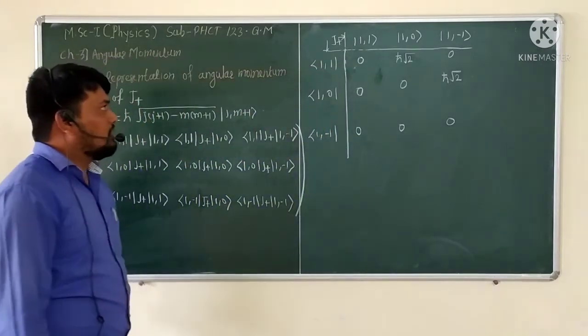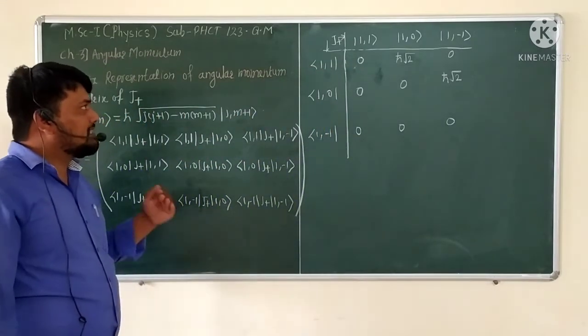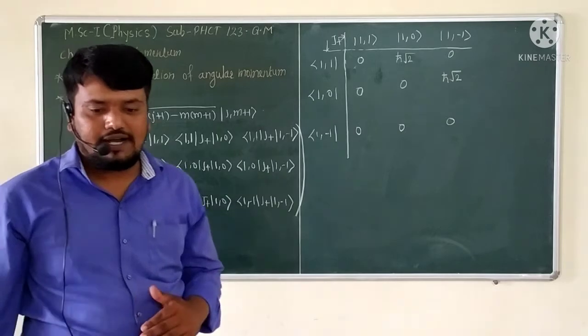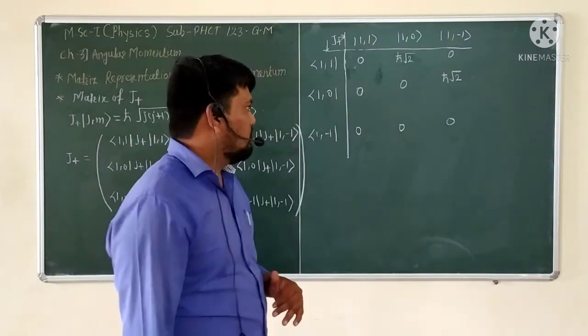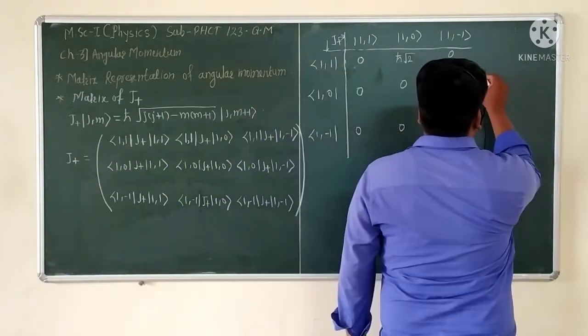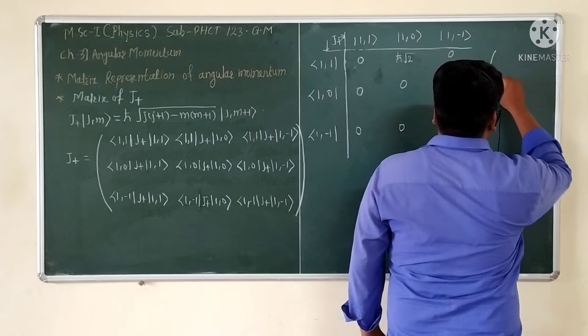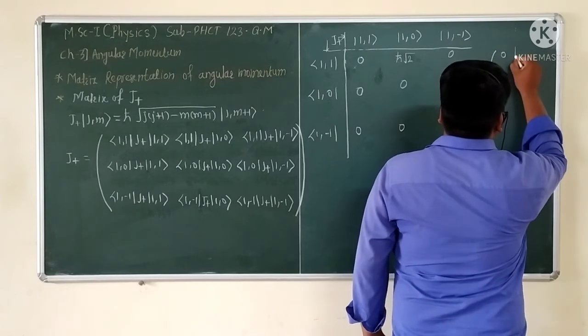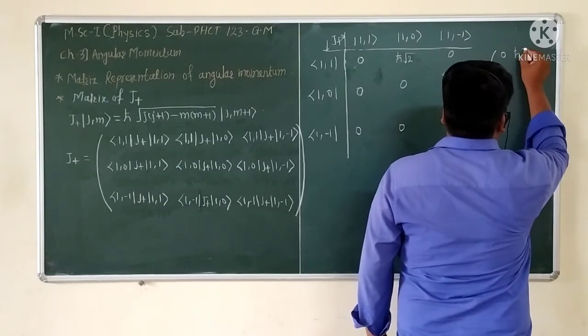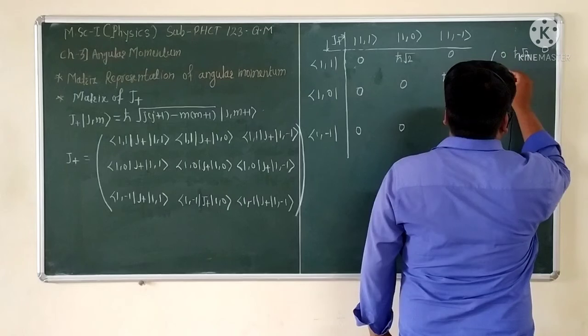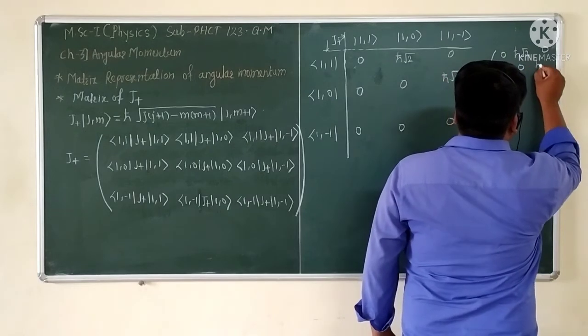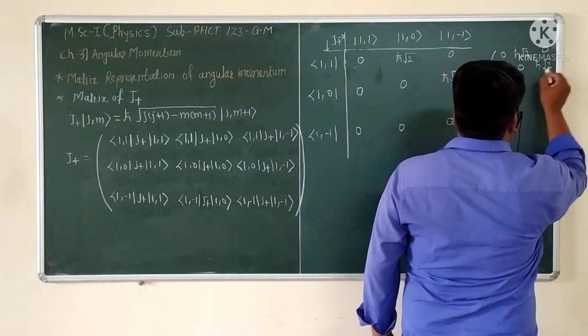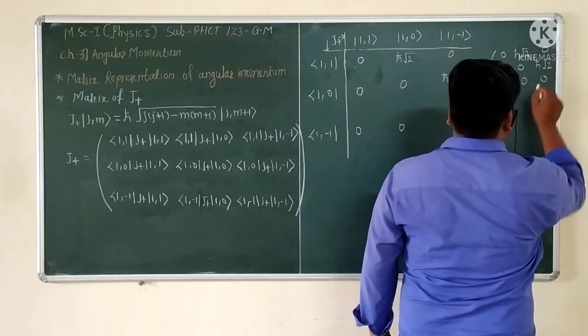So that is the matrix representation of the j plus operator operating on the eigenstates, and your matrix will become 0, h cross into under root of 2, 0; 0, 0, h cross of under root of 2; and 0, 0, 0.